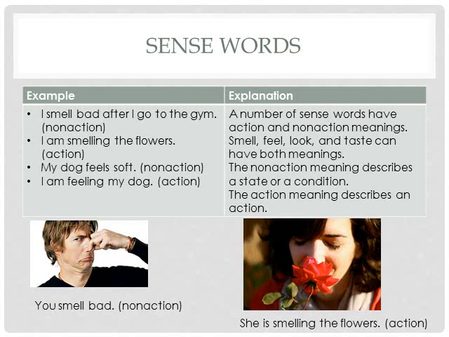So in this one, we see she is smelling the flowers. So in this case, it's an action. She's actually doing something. So remember in general that action words are things that you can do. So if we go through these examples here, we say, I'm smelling the flowers. Same as this picture down here. It's an actual action. My dog feels soft is actually about when I touch my dog, what is the feeling that I get? But I'm feeling my dog means that I'm actually touching my dog. So that's the difference between these.